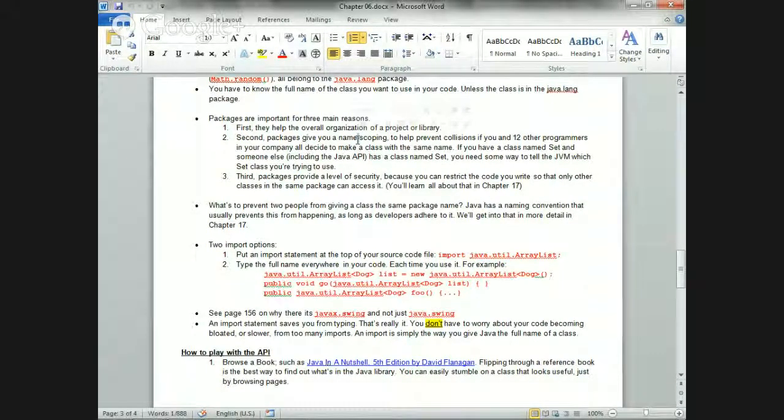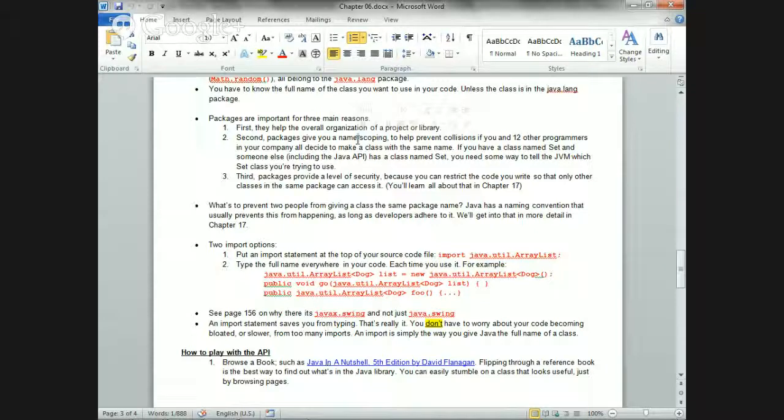For example, say we have a big company, and I'm making a class called laptop, because I need it for my code. What if another programmer in a different department is making a laptop class too? If we're in different packages, which you usually know well as a programmer, that's fine. I can create mine and he can create his, because although they have the same name, they're in different packages.